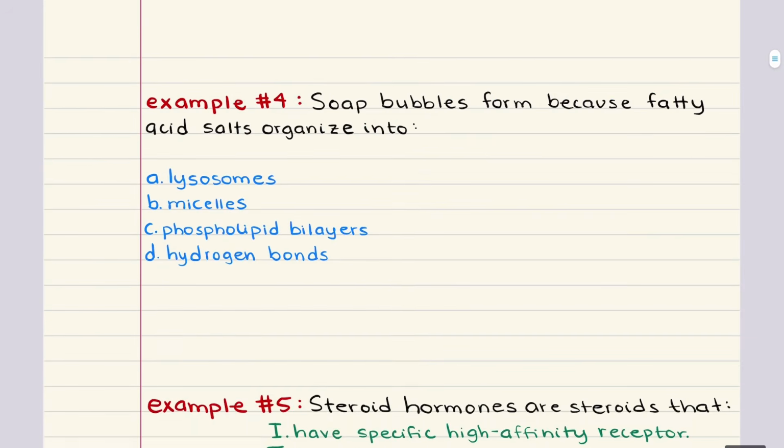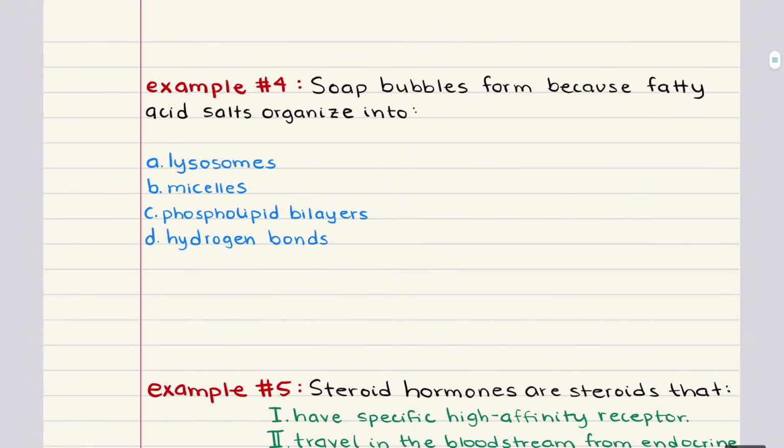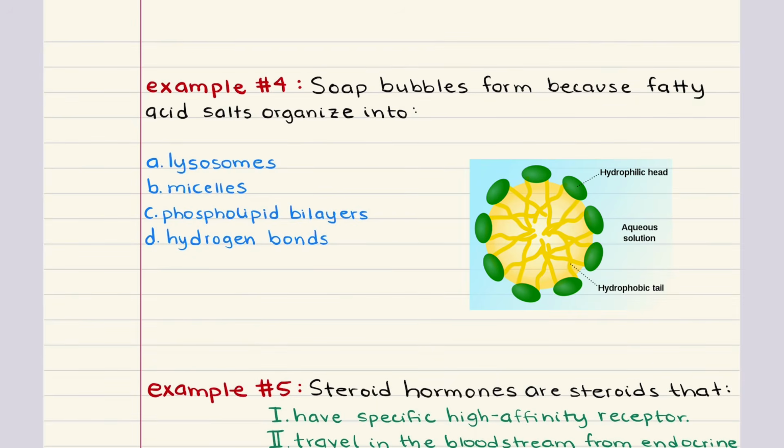Problem 4 says, soap bubbles form because fatty acid salts organize into a blank. Soaps are made of fatty acid salts, which have a hydrophobic tail and a hydrophilic head. And when you add them to water, they're going to spontaneously organize into spherical structures called micelles. In a micelle, the hydrophobic tails face inward away from the water, and the hydrophilic heads face outward towards the surrounding water. This arrangement allows fatty substances like grease to be trapped in the center and then washed away. So the correct answer here is B, micelles.